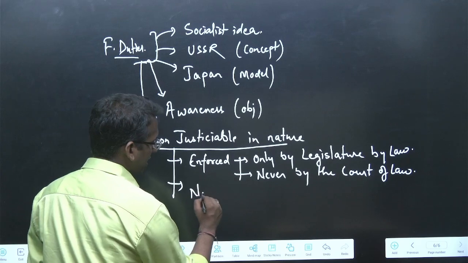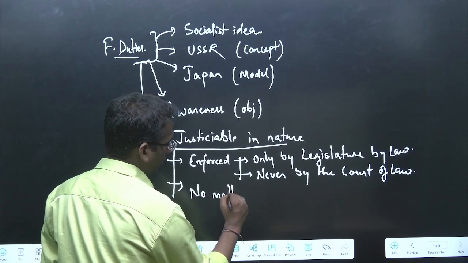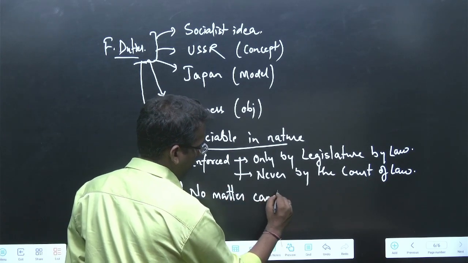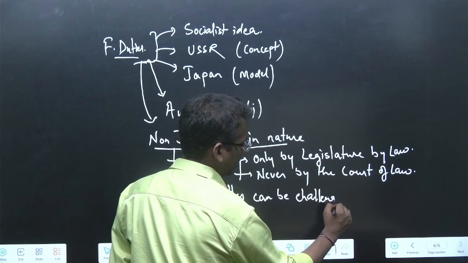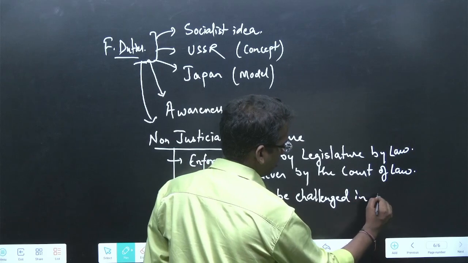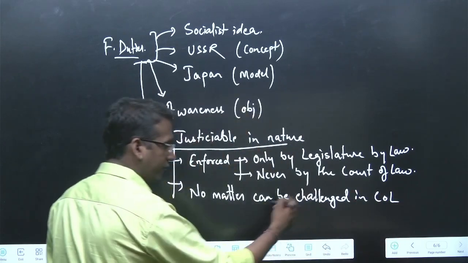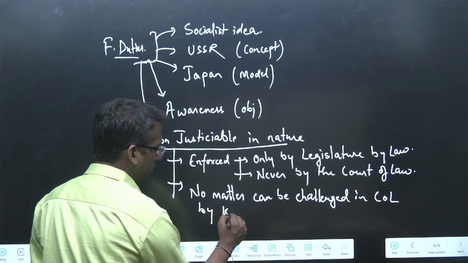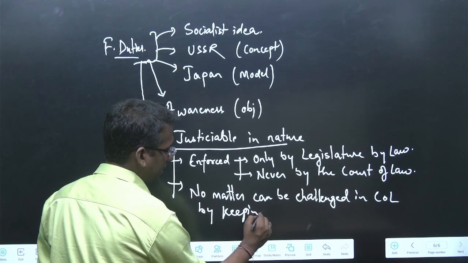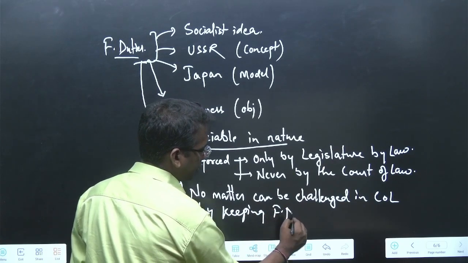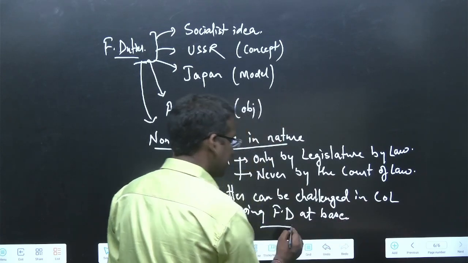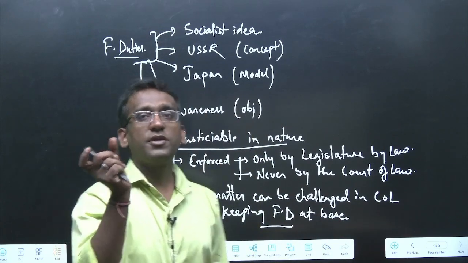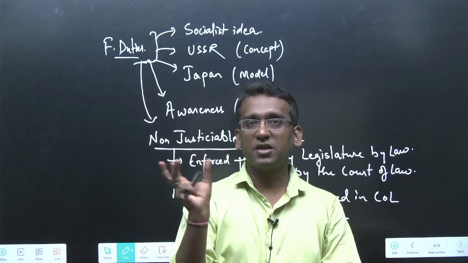So no matter can be challenged in court of law by placing fundamental duty at the base. You cannot challenge any matter by quoting fundamental duty as the basic material, right?